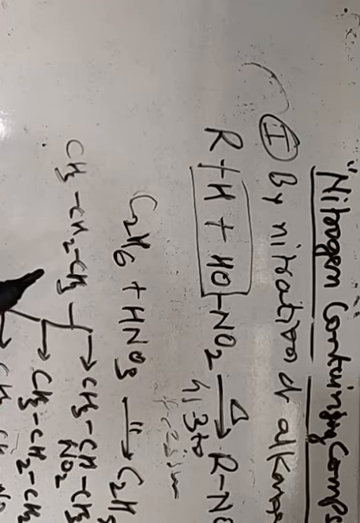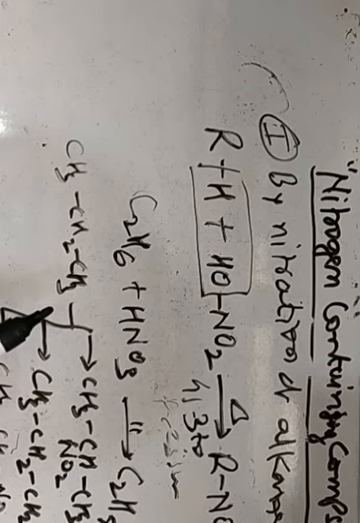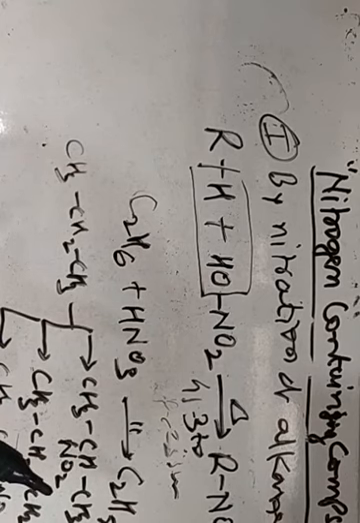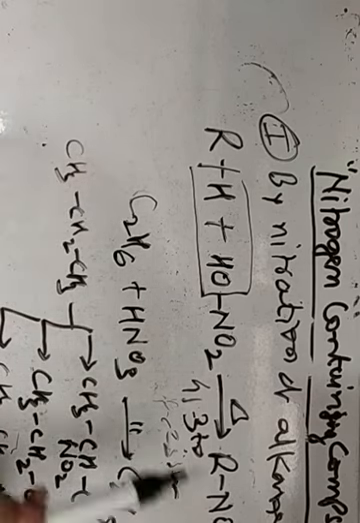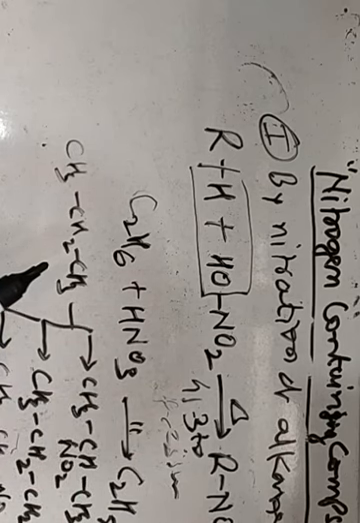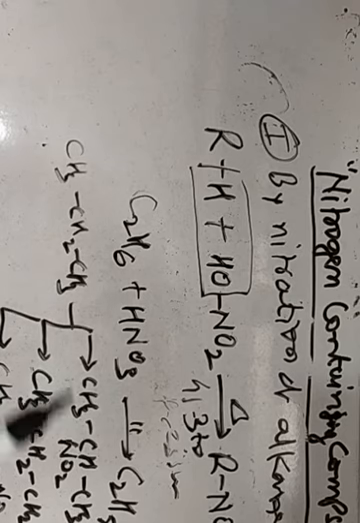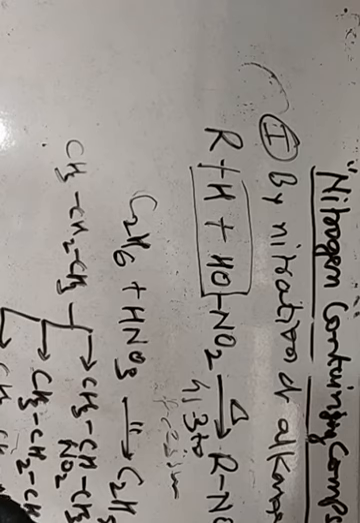And in liquid phase, polynitration may occur. The major difference between liquid phase nitration and gas phase nitration is that in gas phase nitration mononitration occurs, only nitroalkane we get, and in liquid phase nitration polynitration takes place and we get dinitro, trinitro alkanes. So this is about the first method of preparation of nitroalkane.